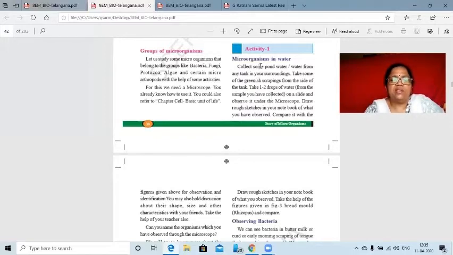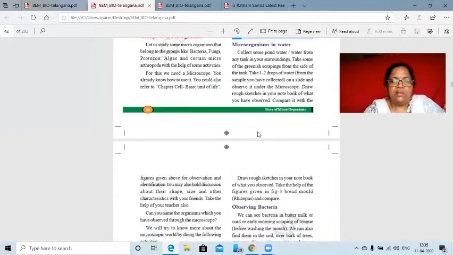And if you put that material on a slide and observe under the microscope, you will notice certain microorganisms moving, and that is what is required: that you should learn how to use a microscope, how to see the microorganisms. When you see them, then obviously you will take care about all these microorganisms. You will keep your body clean and neat. Otherwise, we will be having the attack of microbes on our body.